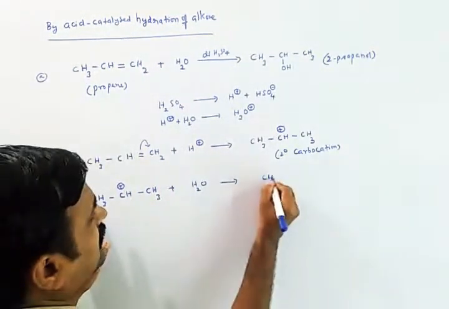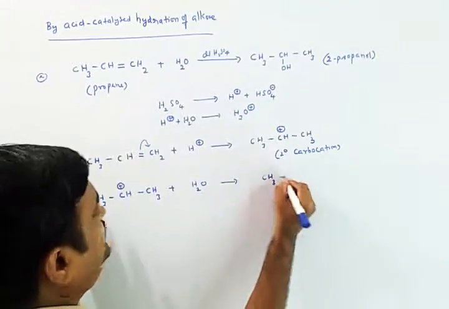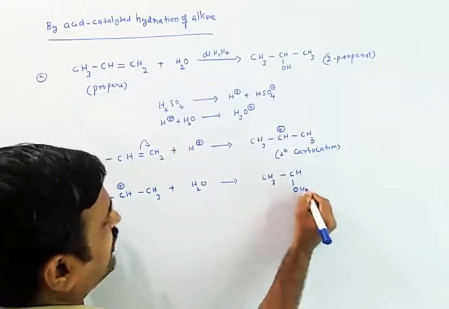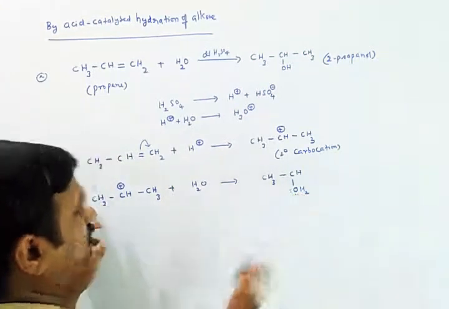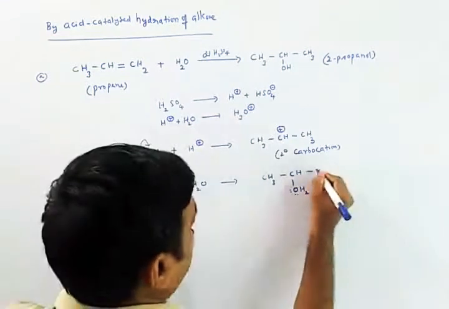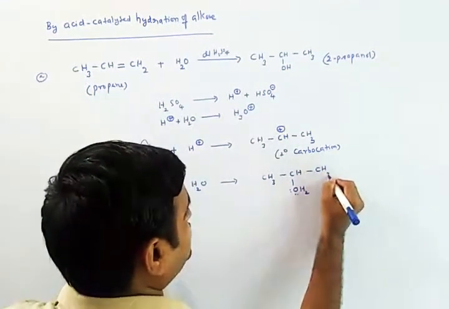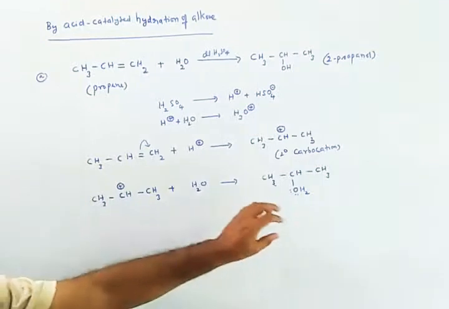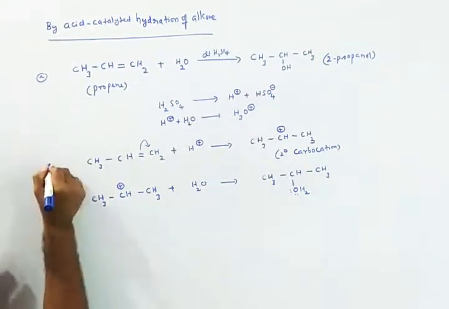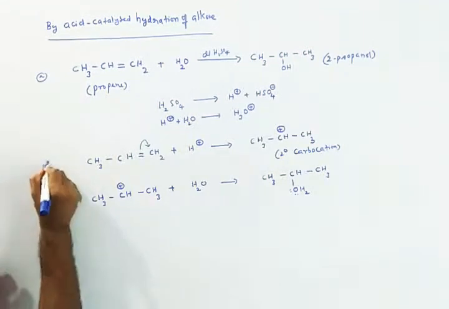Now what is the result? Let us say CH3CH, I am going to write OH2 here, and this carbon got satisfied, and this is CH3. This is what we can obtain in the second step of the mechanism.